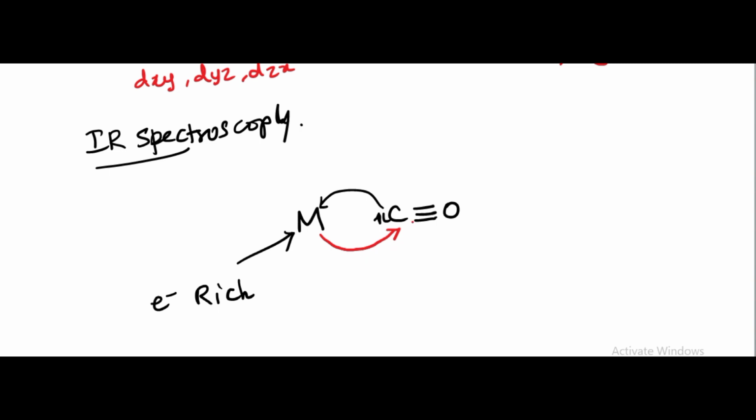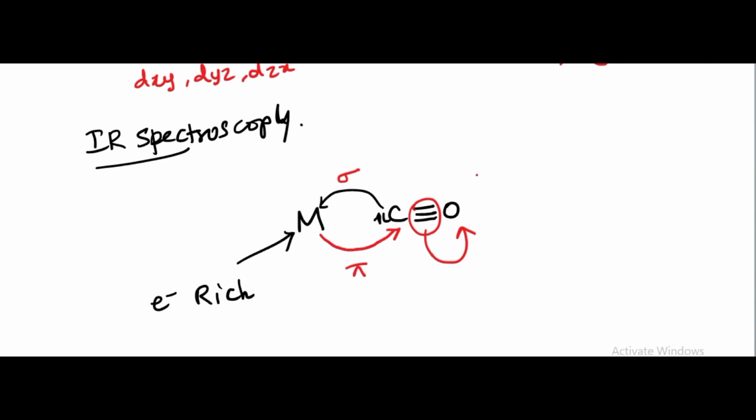That is, more electron density is given again to the carbon through back donation. As soon as the sigma bond is formed, the pi bond forms. As the carbonyl carbon gets more electron density, the carbon-oxygen bond gets reduced.